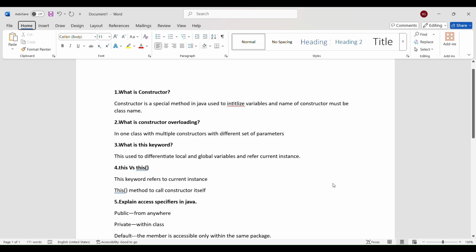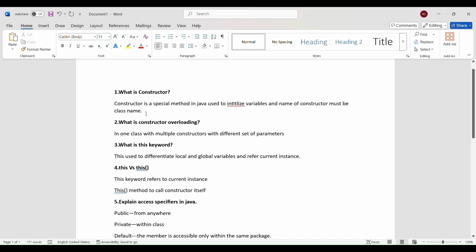Today we are going to discuss the Java interview questions, part 2. First I am coming with the concept of constructor. Constructor is a special method in Java. It is implemented from the initial features of Java. It is a special method used to initialize variables with values, and the name of the constructor must be the same as the class name, which is also the file name. And the second question is constructor overloading.